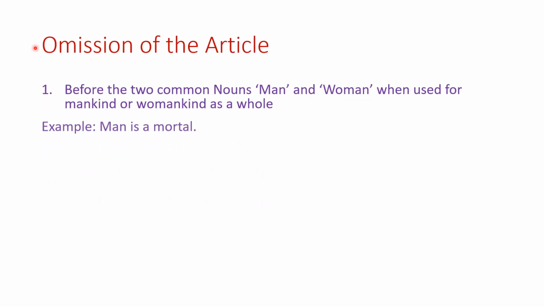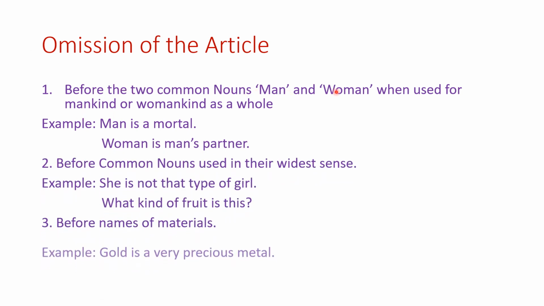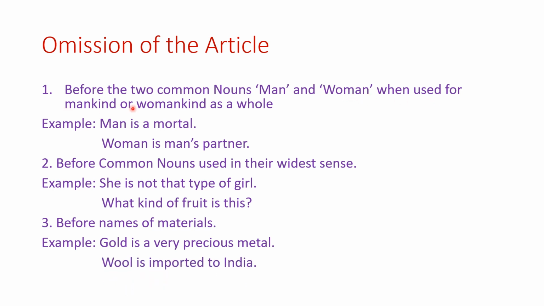Omission of the article. When do we omit articles? Before the two common nouns, man and woman, when used for mankind or womankind as a whole. Look at this example: man is a mortal. So when you are using man as a whole kind, then you do not specify and say the man or a man. You just have to omit the article. So man is a mortal. Woman is man's partner. Here also, when you are referring to the whole womankind, you do not write the article, you just omit it.